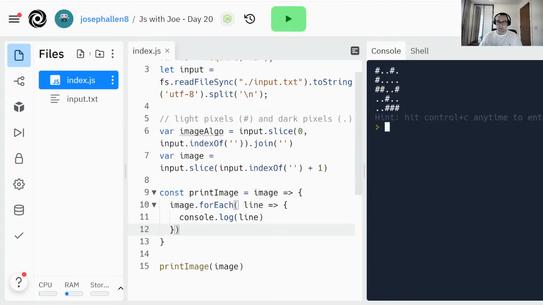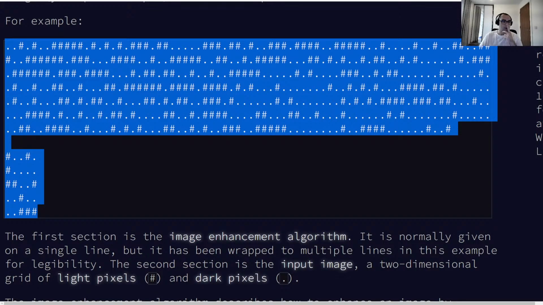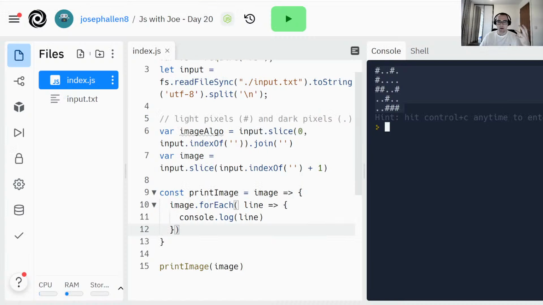Right, so now we're printing our image, and what's not shown in that image is that actually it's surrounded by dots, right? Now, how we can deal with that is we can either pad loads of dots around it, before each line, above each line, and we only need to do this once, right? We need to bound the whole image. So let's do that. So let's say const bound image, or we could say add darkness or something like that. So this is going to add dots around this. This is going to be useful because we can get all the digits around a space without having to worry about going out of bounds.